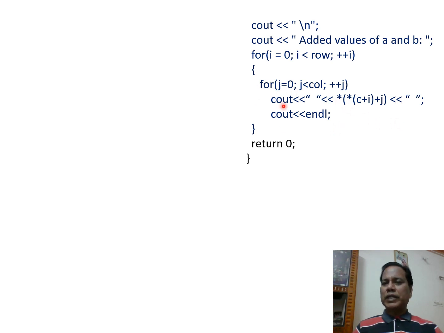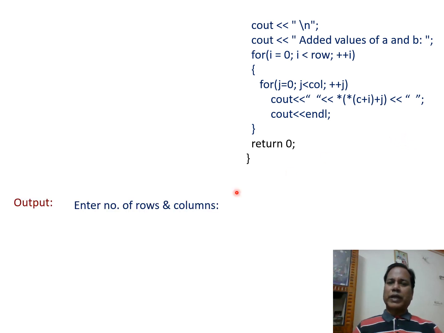And while displaying the C matrix, we use pointers. So using pointers, we display each element of the C matrix. And when this program is run, we get the output like this.